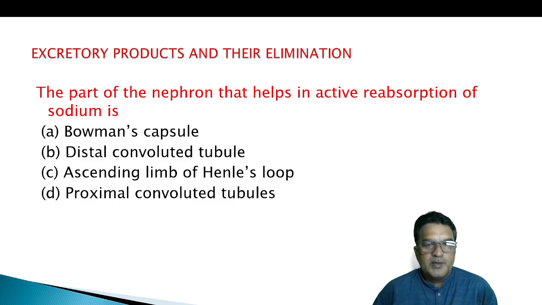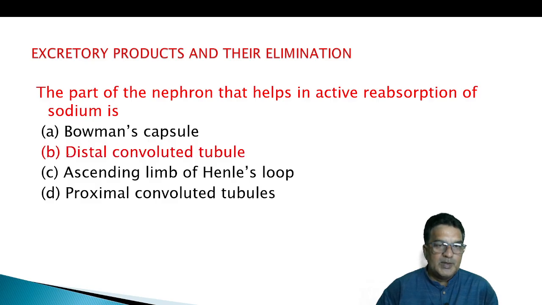Next: the part of the nephron that helps in active reabsorption of sodium.